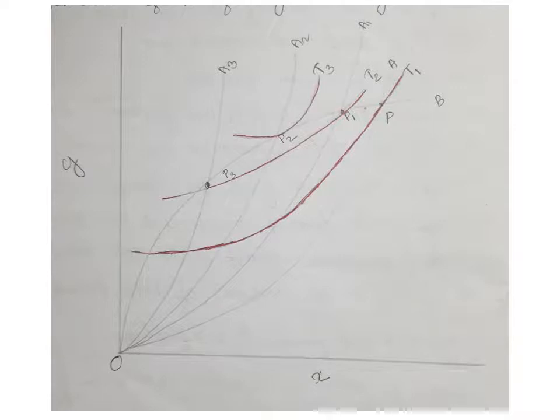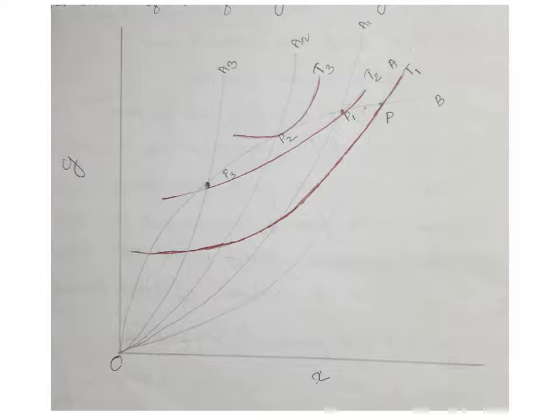That is, tariff results in an improvement in terms of trade and an increase in the nation's welfare, because T2 is a higher indifference curve than T1.